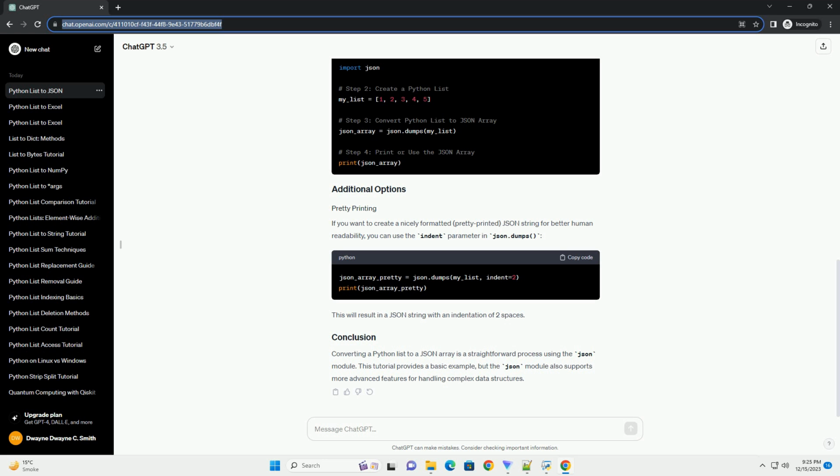If you want to create a nicely formatted, pretty-printed JSON string for better human readability, you can use the indent parameter in json.dumps. This will result in a JSON string with an indentation of 2 spaces. Converting a Python list to a JSON array is a straightforward process using the json module. This tutorial provides a basic example, but the json module also supports more advanced features for handling complex data structures.